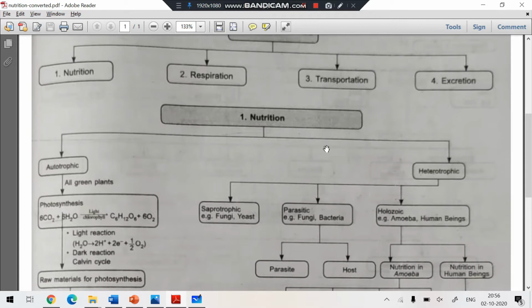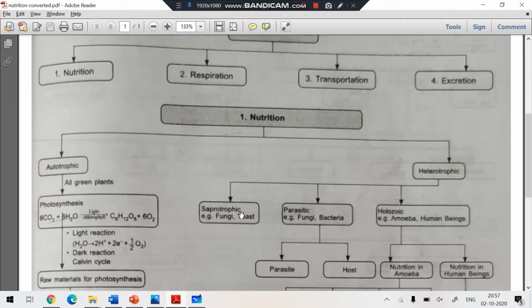Now, what is heterotrophic nutrition? Heterotrophic nutrition means the type of nutrition in which organisms depend on others for their nourishment. Here the organisms are not preparing their food on their own, they are depending on others. We can divide heterotrophic nutrition into different types: saprotrophic, parasitic and holozoic nutrition. Clear?